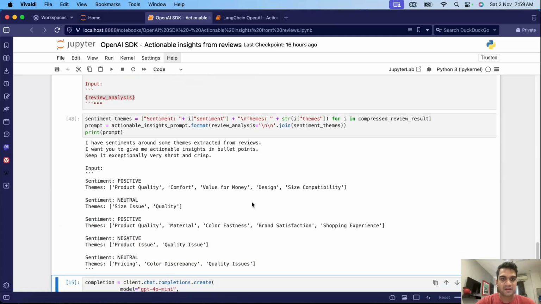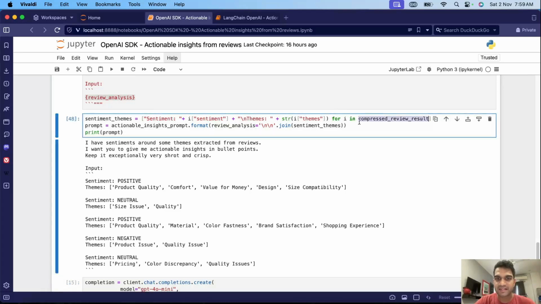Yeah, so I finally completed writing it. So we can do something like this, where we loop through the results that we have. We actually key into sentiment and themes, since this is a list of JSON. So we can make use of the parsed JSON that we have, and put it in a very nice readable format.